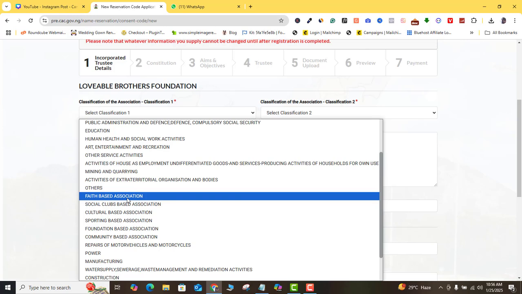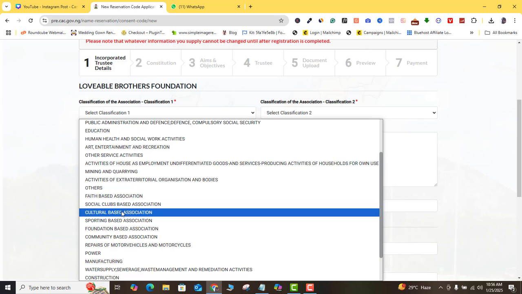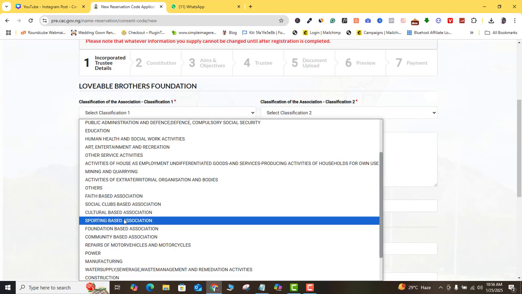You already know what faith-based association means. If you're registering a church or anything that has to do with a religious body, you want to go for that. Social clubs, you know what a social club is. Cultural-based, if it's something of your culture, your community and stuff like that. Sporting-based, that's straightforward.